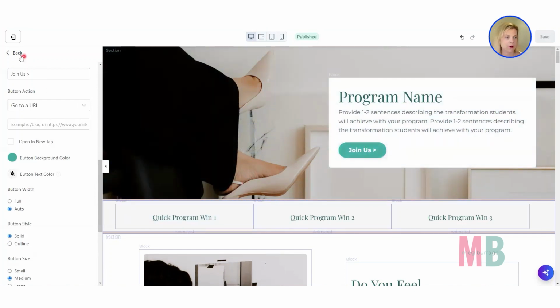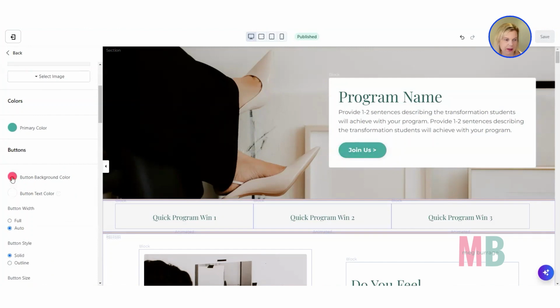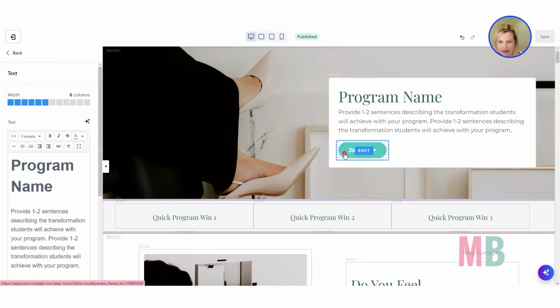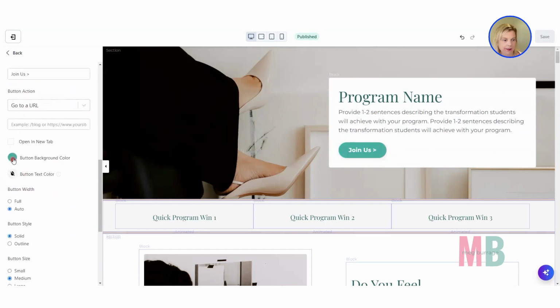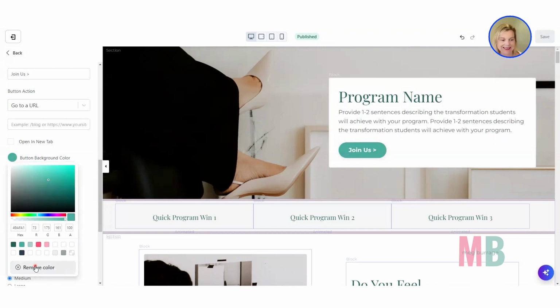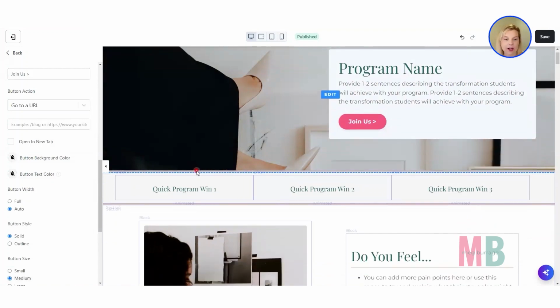Okay, so if you had gone into your settings, into the style guide under settings, and you'd said, I want all of my button colors to be pink, and then you'd hit save and you had a look at the page and you thought, oh, this one is still something different. If you go into the specific block, into that call to action, that button, and you come down here and you remove the color that's been set inside of the block. Okay, now it's taking on the color from your style guide settings. So that's just a little troubleshooting tip for you if there's anything that doesn't update once you put your brand colors into that style guide area.